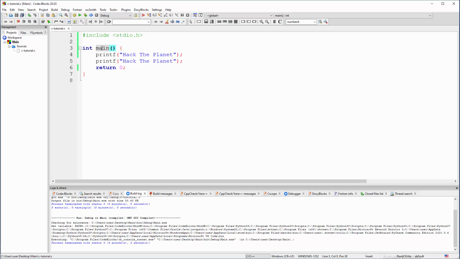So main demands an integer as return type, and we are manually returning 0 to the rest of the world, telling with 0 that everything is fine. 0 means everything is fine. This is ourselves manually stating that, but the compiler will complain if we type something stupid here.